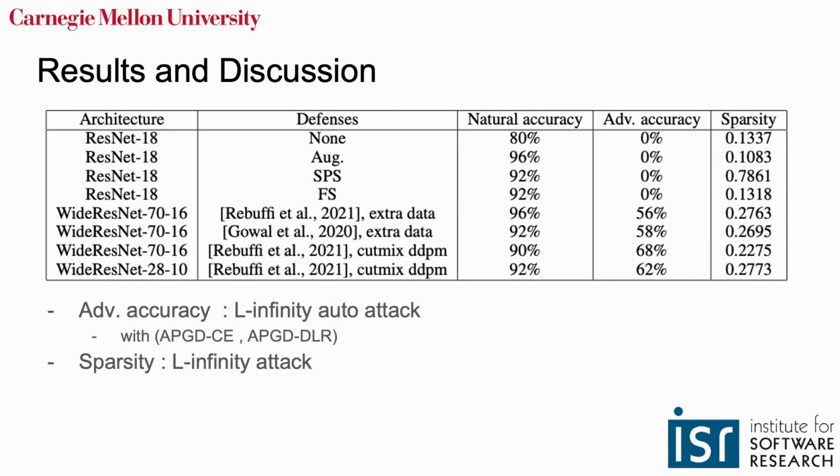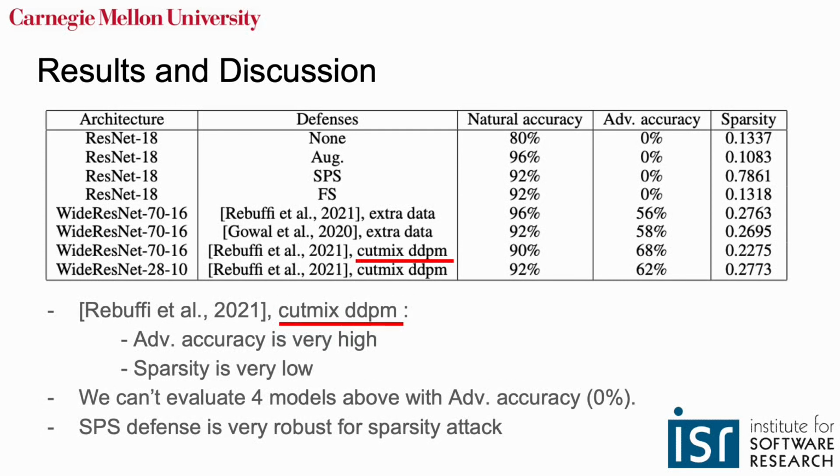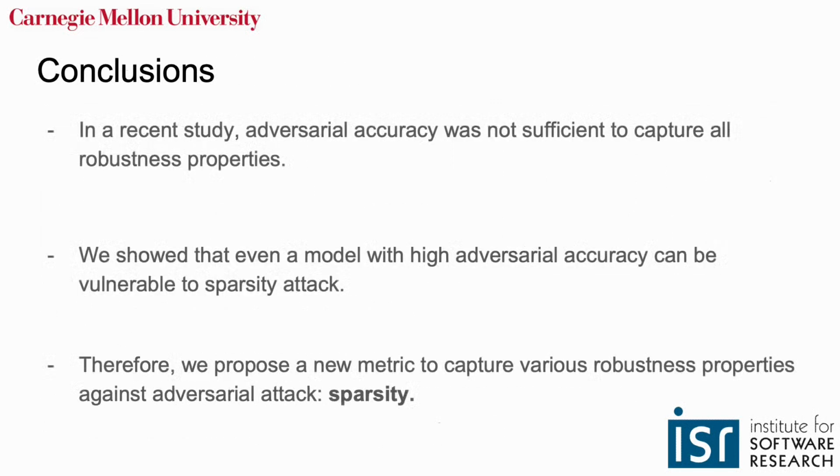Let's discuss our experiments. We measured adversarial accuracy and our metric sparsity in the ResNet-18 and Wide ResNet. When measuring adversarial accuracy, two attack methods of PGD were used in our experiments. Specifically looking at the significant result, we can note that Wide ResNet 70 using Cutmix DDPM defense had better accuracy than all other cases. However, for sparsity, it had quite a bad result. One more thing to note is that the SPS defense method was very robust against the sparsity metric.